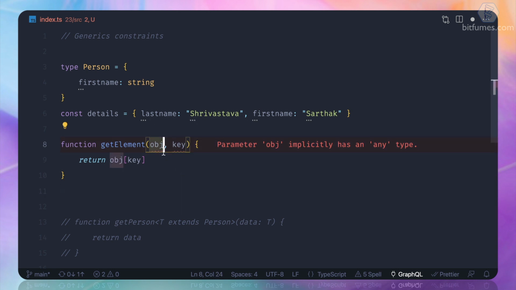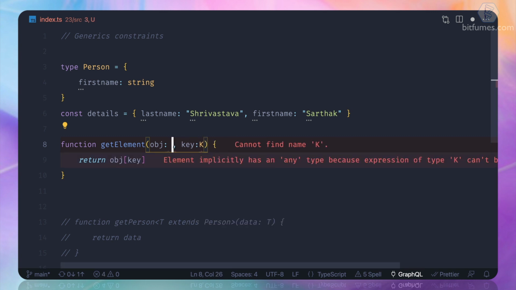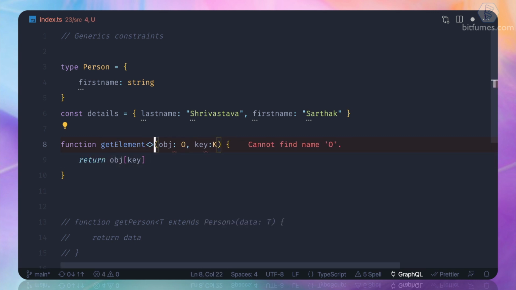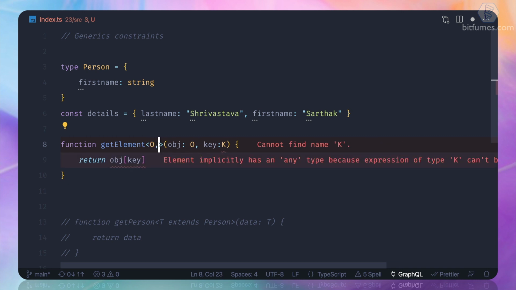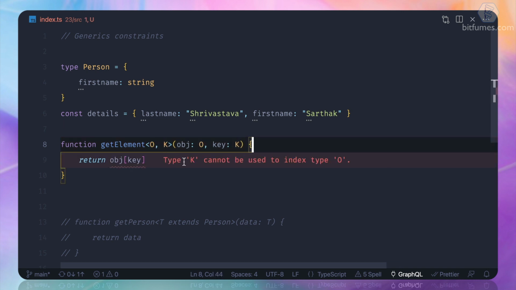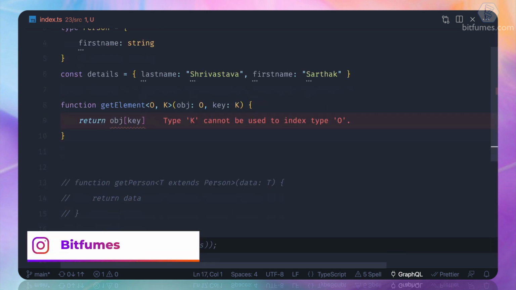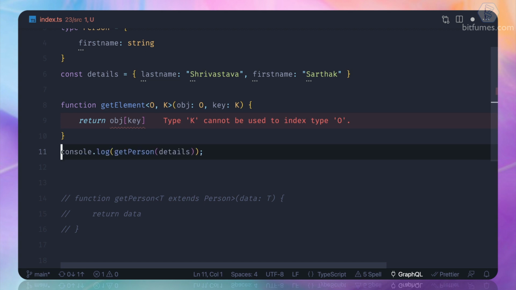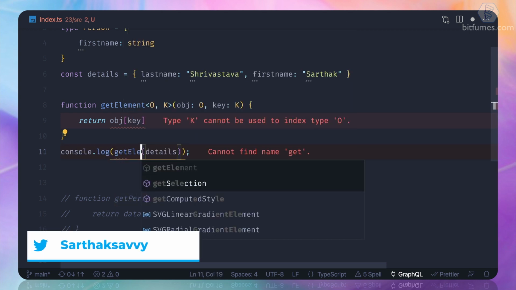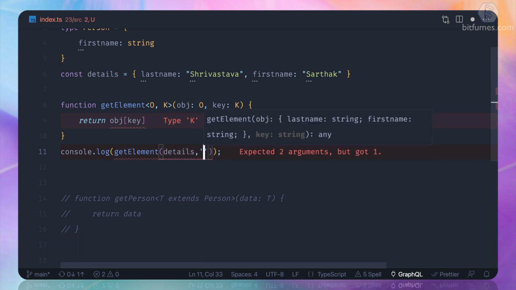So let's define that, hey, this is going to be a type of O, representing object, and this is going to be the type of T, because I want to make it generic. I'm not saying here an object, because it could be an array also. So this is going to be the O and the K for key. But now here it says that, hey, K cannot be used as the index for the type O. Why is that? Let's first console log this, and I'm going to say, hey, get me the getElement from this detail function, and give me the first name.